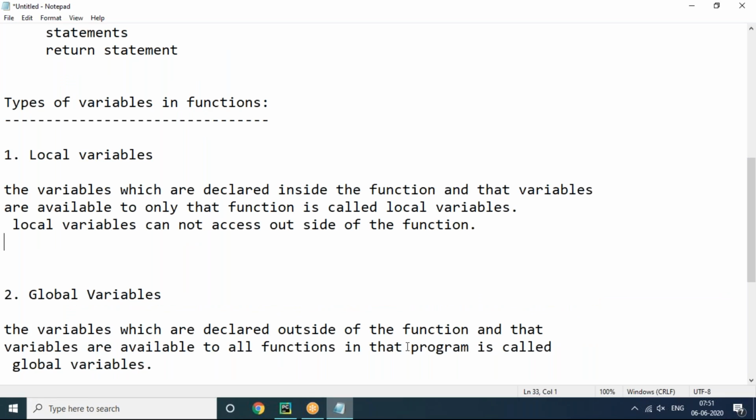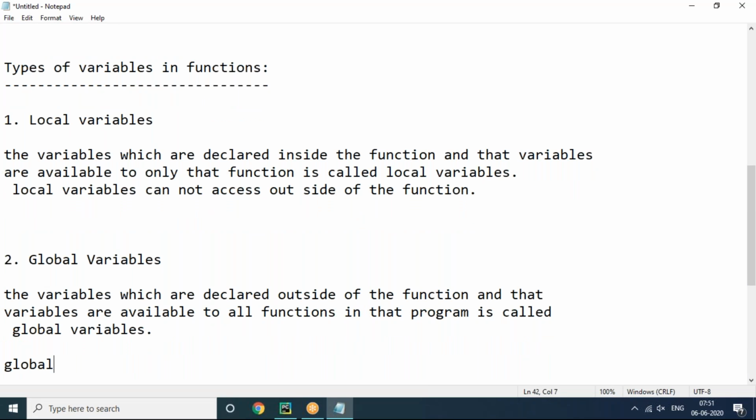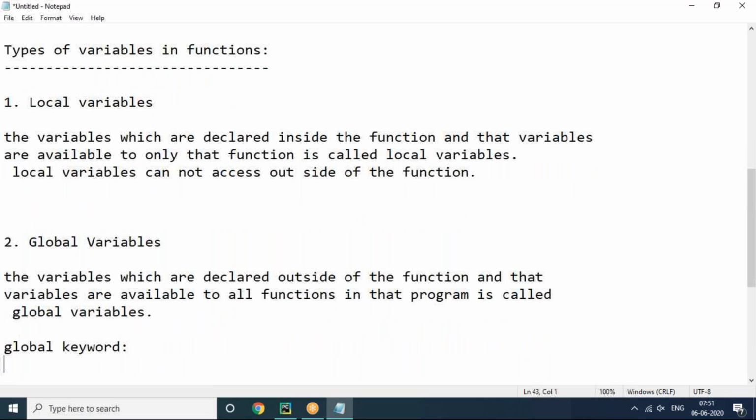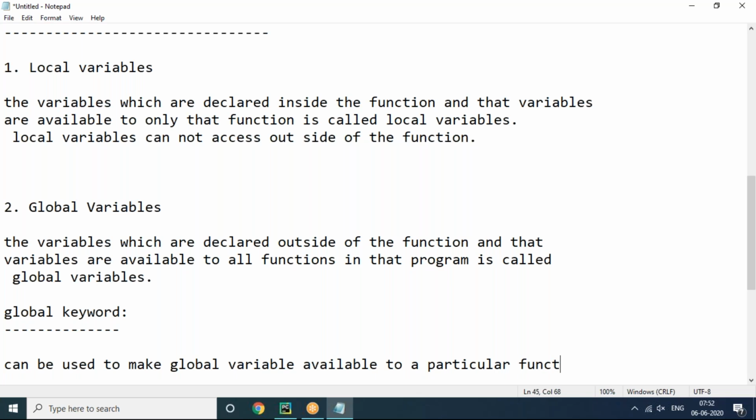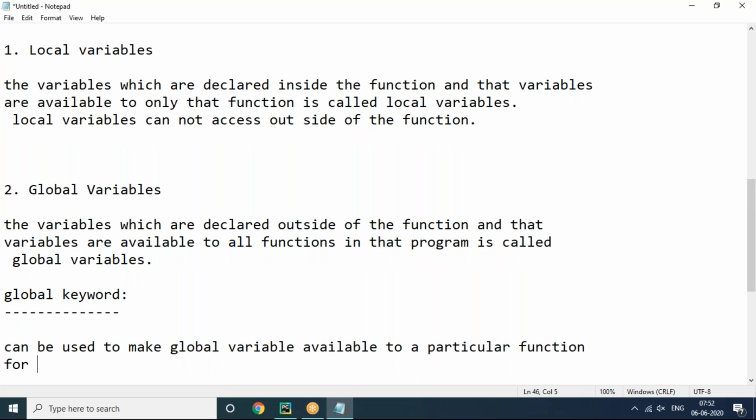Now there is a concept called the global keyword also. Yes, we can use the global keyword. When do we use this global keyword? I'm going to tell you, strictly remember now. The global keyword can be used to make a global variable available to a particular function for required modification. I'm saying required modification. Yes.